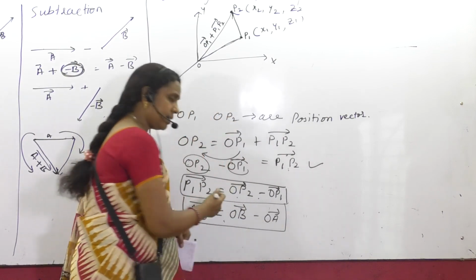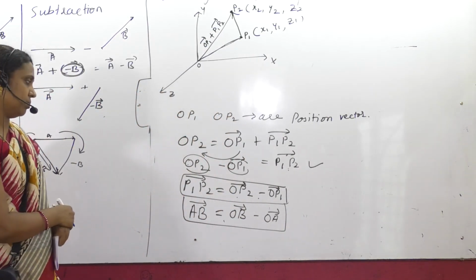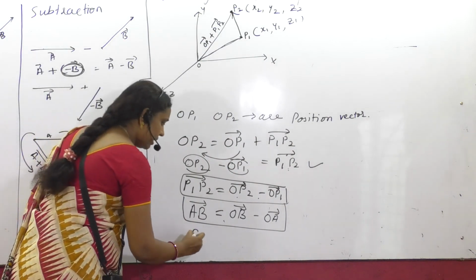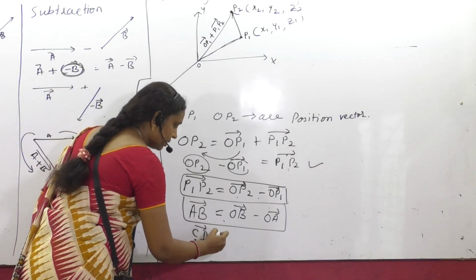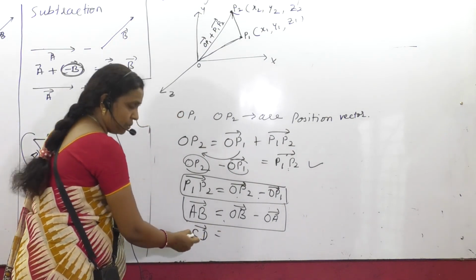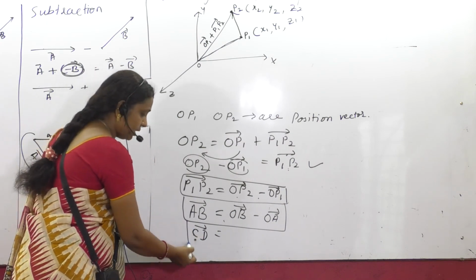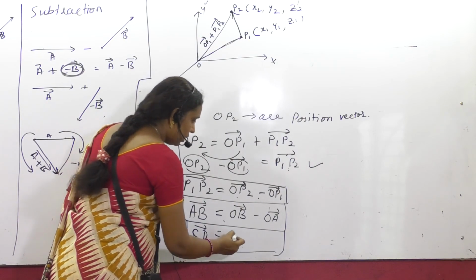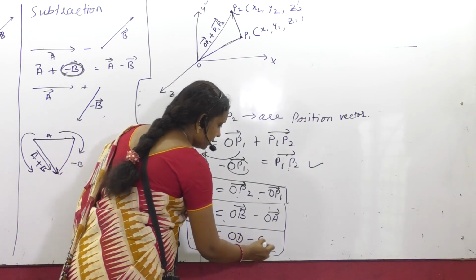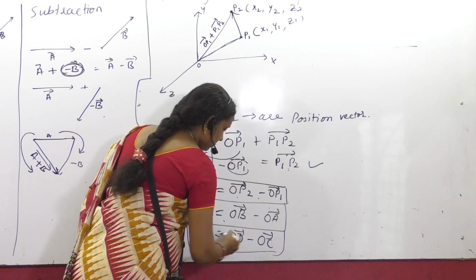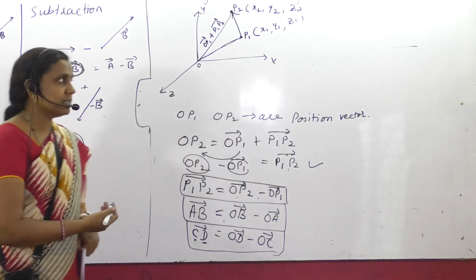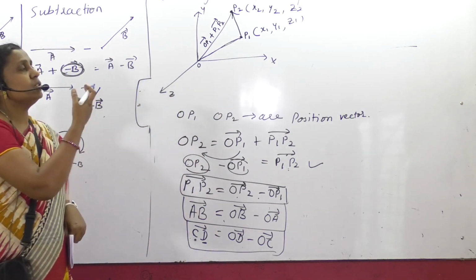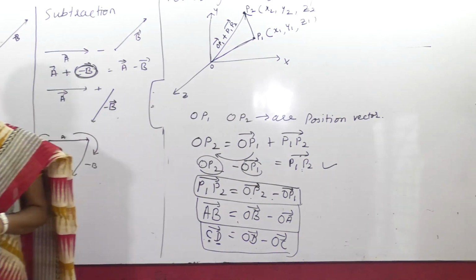Every time it has to start with O, the initial point. So if I take vector CD, with C one point and D another point, the line joining is CD, and it will be given by first OD minus OC. So this is nothing but the vector joining 2 points.